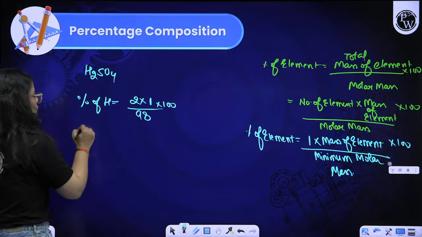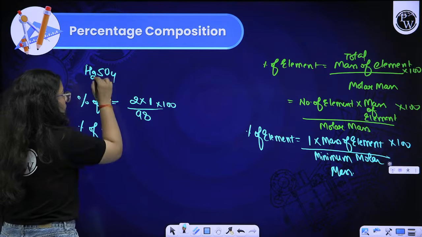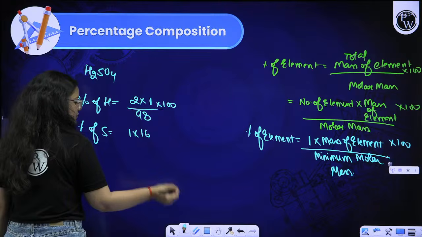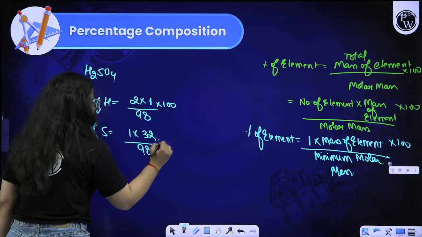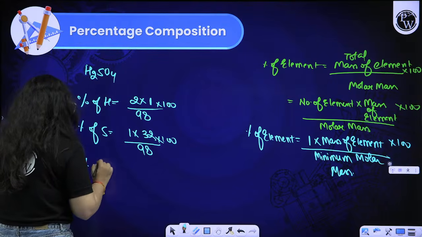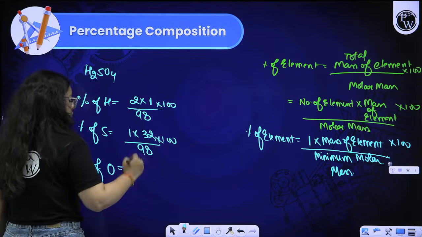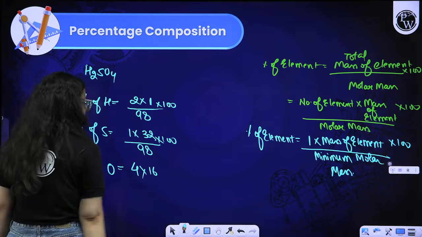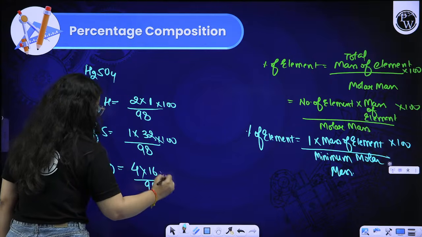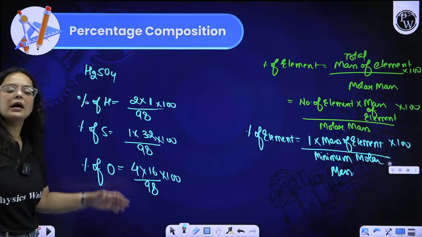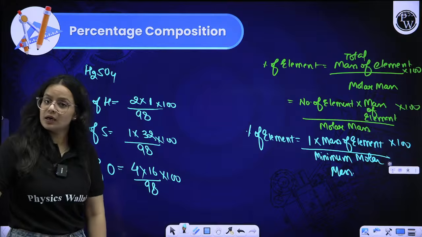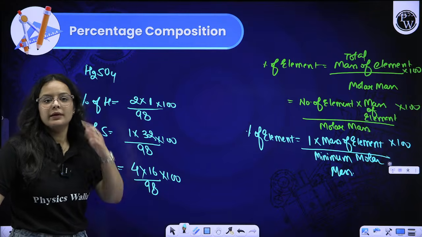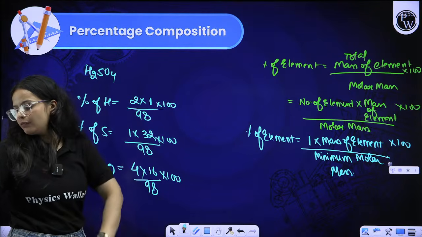So percentage of sulfur, if I want to find out, sulfur is 1 only. Mass of sulfur is 32, by total mass, that is 98, into 100. Similarly, if I want to find out the percentage of oxygen, 4 oxygen are there. Mass of oxygen is 16 divided by total, that is 98, into 100. This is how you can individually find out the percentage of any element that is present in your compound. Is it clear to you all, beta? This is how you have to find it.